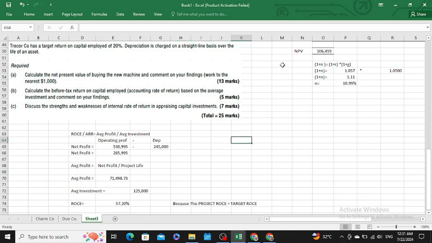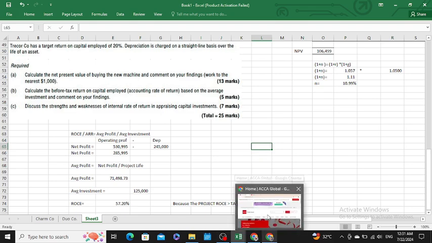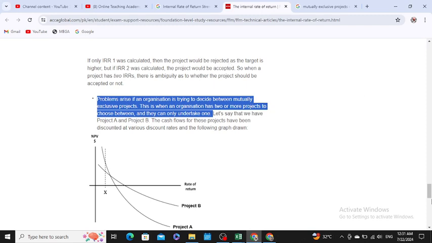Then in part C, you have to tell the strengths and weaknesses of internal rate of return. Sir, I would just tell you that. Wait a minute, sir. I think I have opened it. Yes, sir. Here it is.